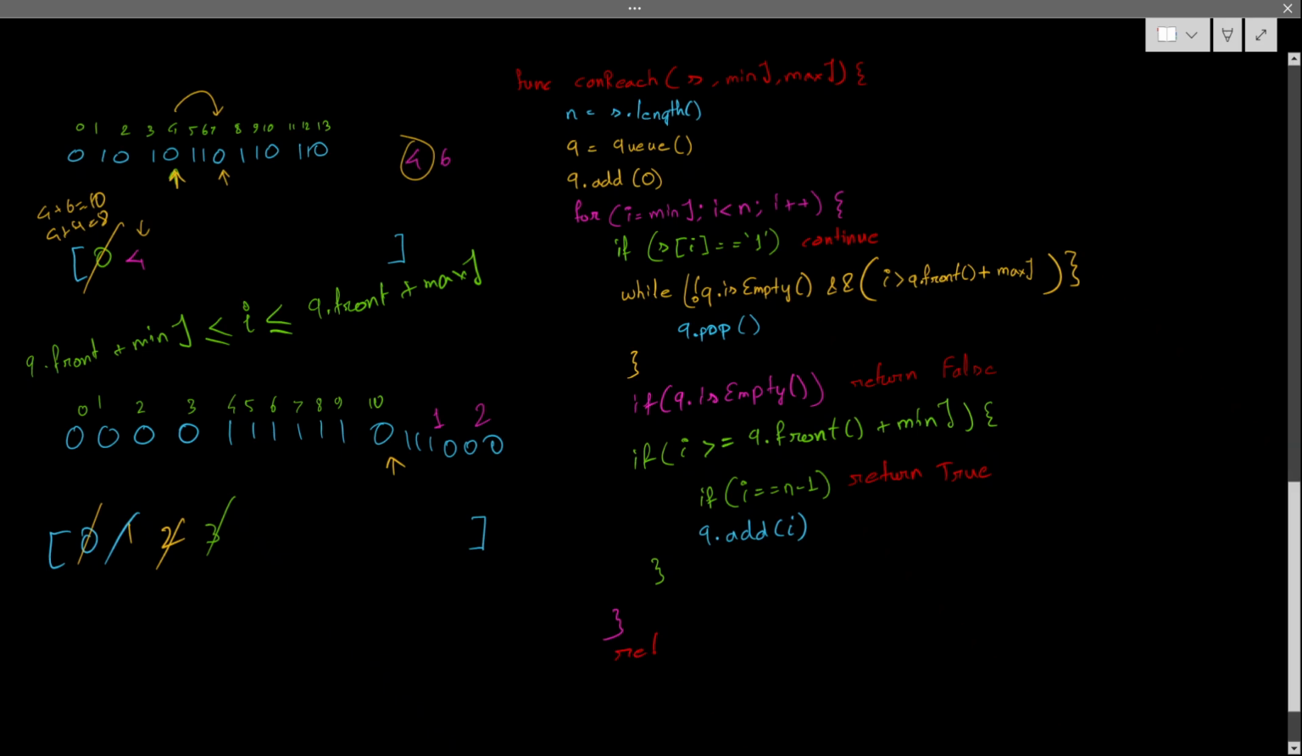Like if it is reachable, then it should have returned true by here, right? So at the end it will return false. If somehow the loop ends and I didn't reach the case, it will be false. Okay, return false, and this is the stop. So this is the whole algorithm.